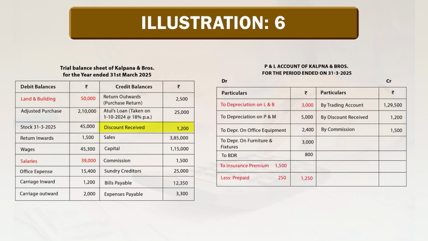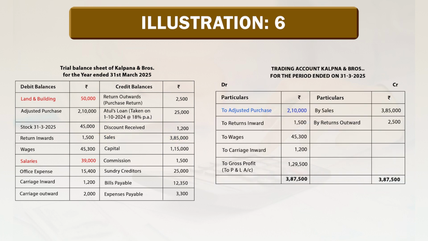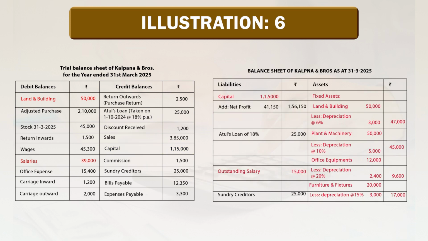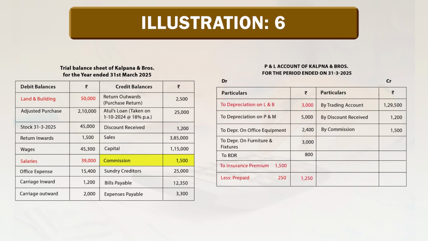Discount received rupees 1,200, it goes to profit and loss account on credit side by discount received rupees 1,200. Sales 3,85,000, it goes to trading account on credit side by sales 3,85,000. Capital rupees 1,15,000, it goes to balance sheet on liability side, capital rupees 1,15,000. Commission rupees 1,500, it goes to profit and loss account on credit side by commission rupees 1,500.